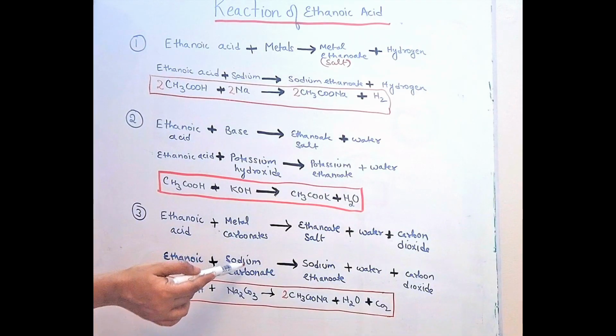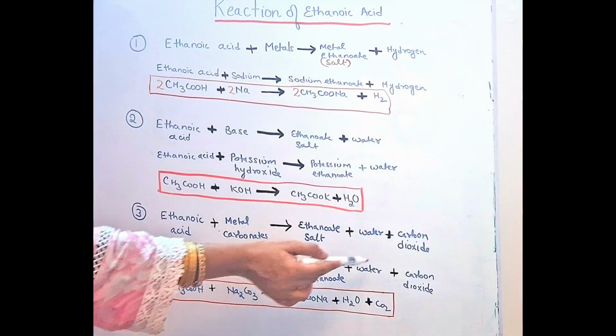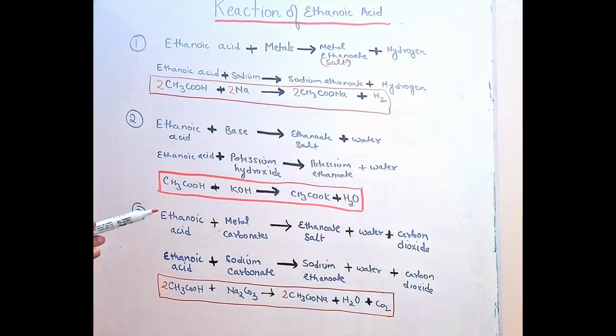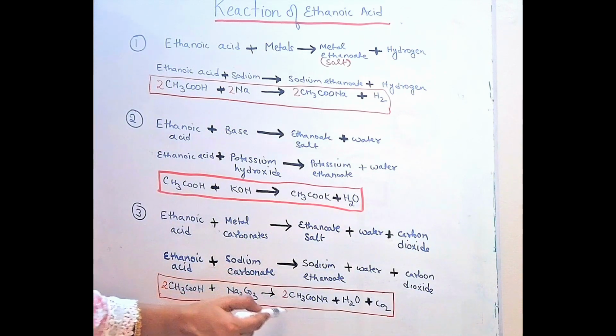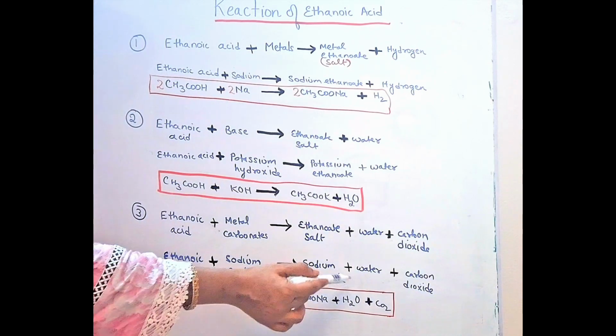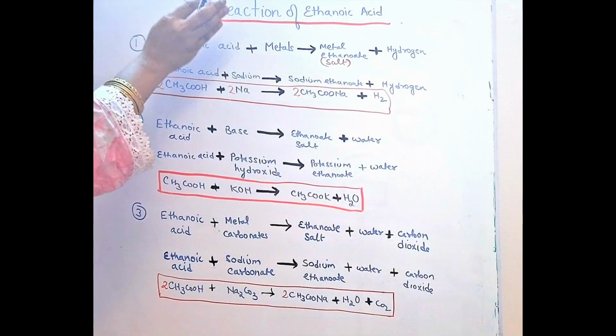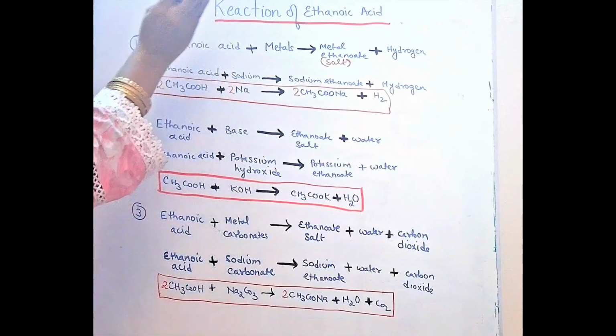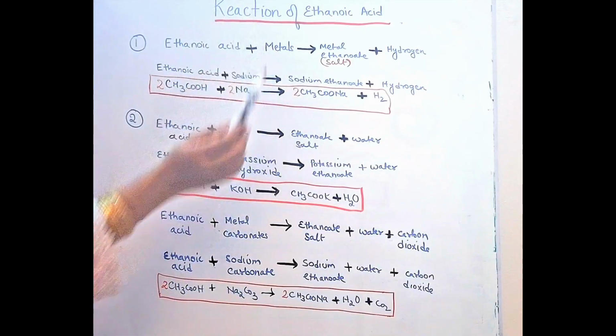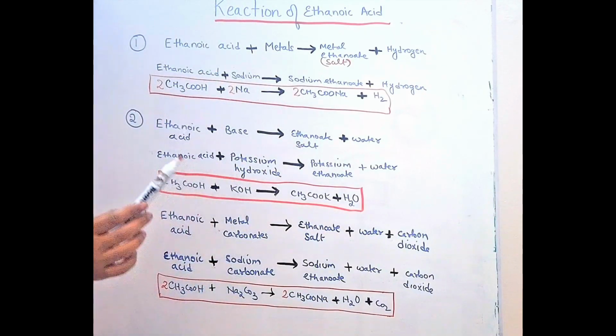Now the word equation: ethanoic acid plus sodium carbonate gives sodium ethanoate plus water plus carbon dioxide. Now the balanced equation: two ethanoic acid react with one sodium carbonate to give two sodium ethanoate plus one water plus one carbon dioxide. So these are all three types of reactions of ethanoic acid, with metal, with base and with metal carbonate, which we need to know, and I hope I made you understand this.